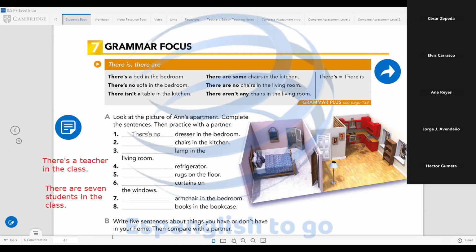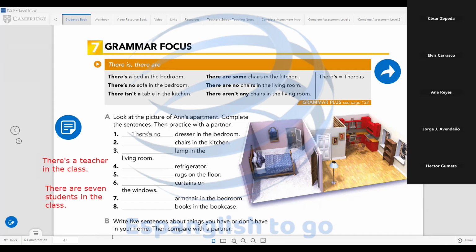There is for singular, and there are for plural. We have the examples. There's a bed in the bedroom. Only one bed. There's no sofa in the bedroom. We can say there's no to express negative, or there isn't a table in the kitchen.